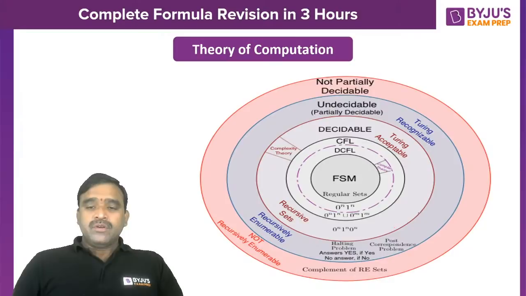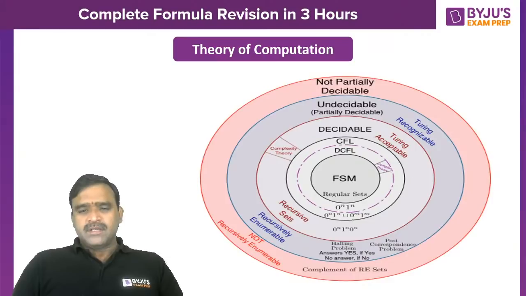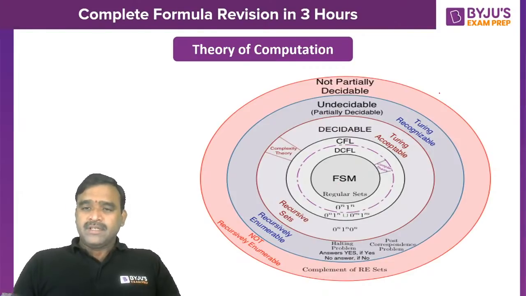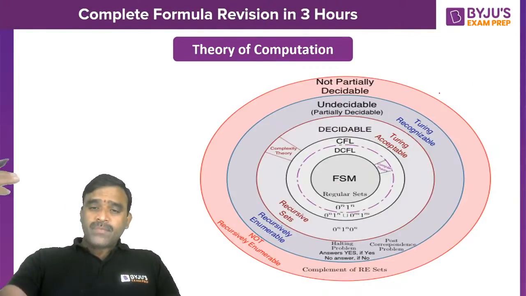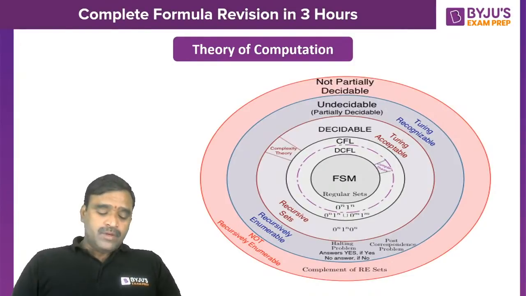So you know these are the different levels of the hierarchy of formal languages: finite state machines, DCFLs, CFLs and CSLs. Undecidable problems, partially decidable problems, all those things. This is a Venn diagram indicating the relation between the different formal languages: regular language, DCFL, CFL, CSL, recursive and recursively enumerable sets. You can just go through this diagram.